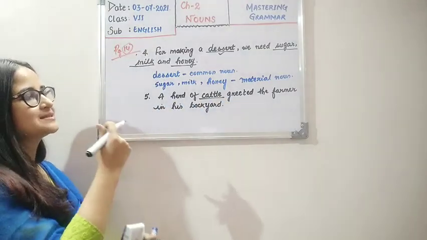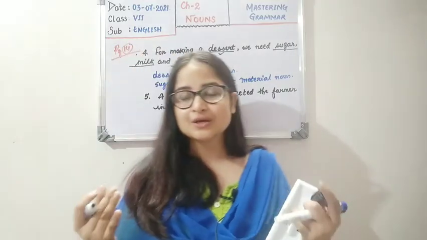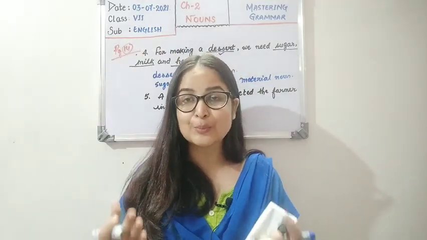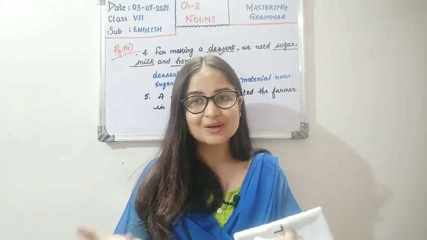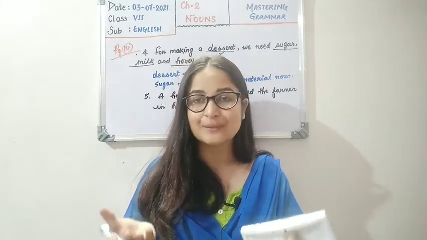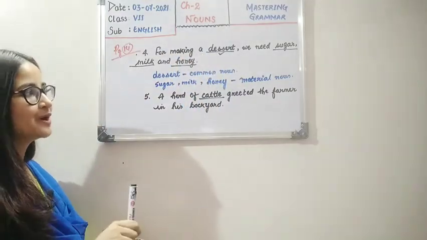Children, here you can see we have two collective nouns. Cattle is in fact a name given to a group of cows, buffaloes, anything, right? These are known as cattle, the milk giving animals here. So cattle can be buffaloes or cows.